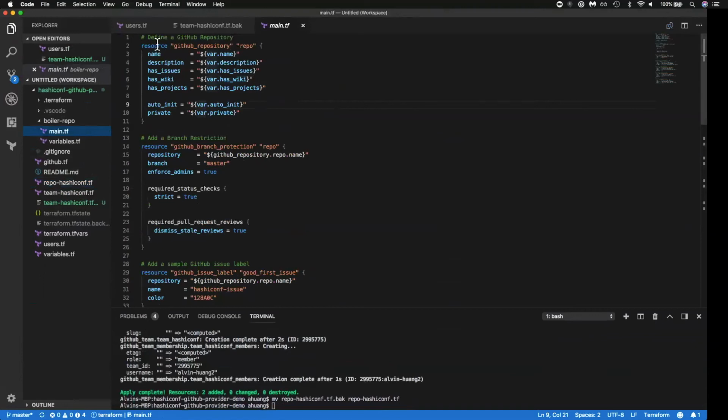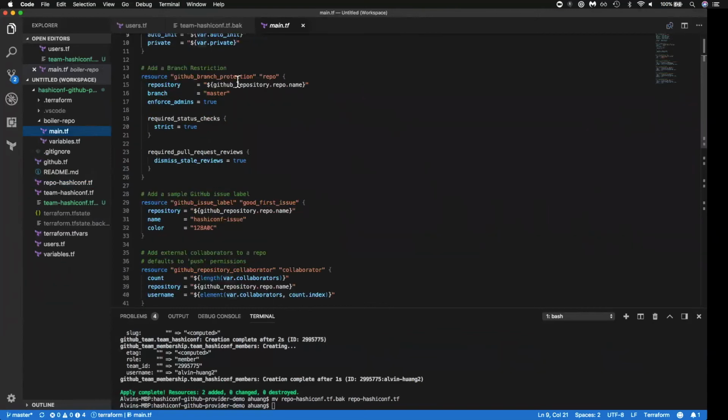So in here, we've defined a GitHub repository resource where we give it a name, description, etc. These are just your standard GitHub repository settings that you would see in the UI. We've also added branch restrictions.